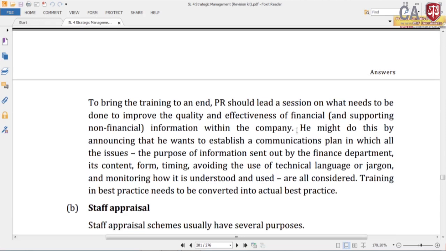To bring the training to an end, PR should lead a session on what needs to be done to improve the quality and effectiveness of financial information in the company. He might do this by announcing that he wants to establish a communication plan in which all the issues are considered: the purpose of information sent out by the finance department, its content, form, timing, avoiding use of technical language or jargon, and monitoring how it is understood and used. Right, he may prepare a communication plan. So finally, including those things, the training needs to be converted into actual best practice. With that we have completed part A, then we will move to part B of the same question.